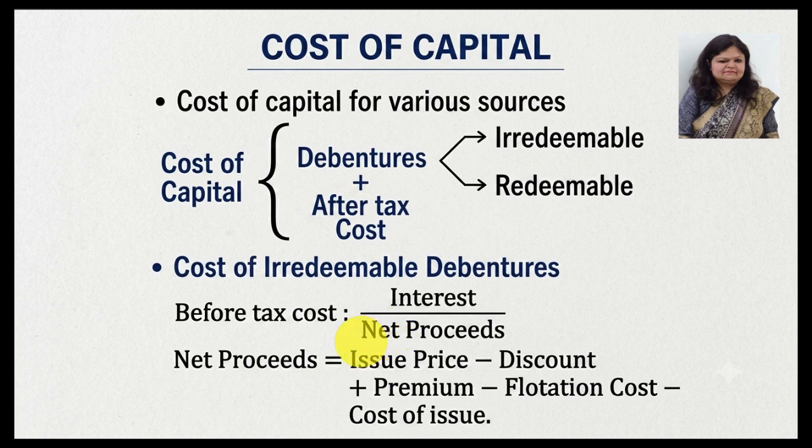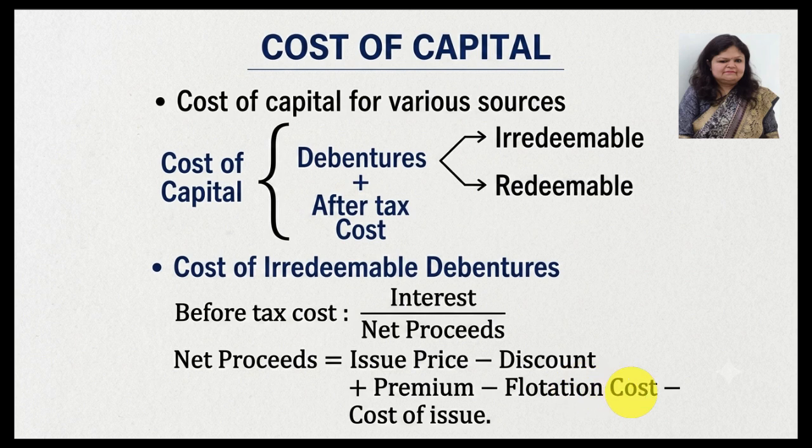Interest is directly given in the question, that is, how much interest is paid on the debentures. When we talk about the net proceeds, or you can say it as P, P is your issue price, and net proceeds equals issue price minus discount plus premium minus flotation cost.